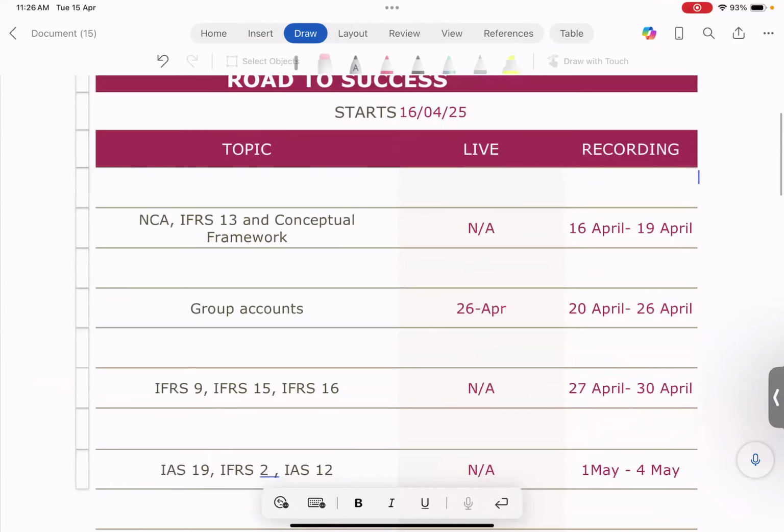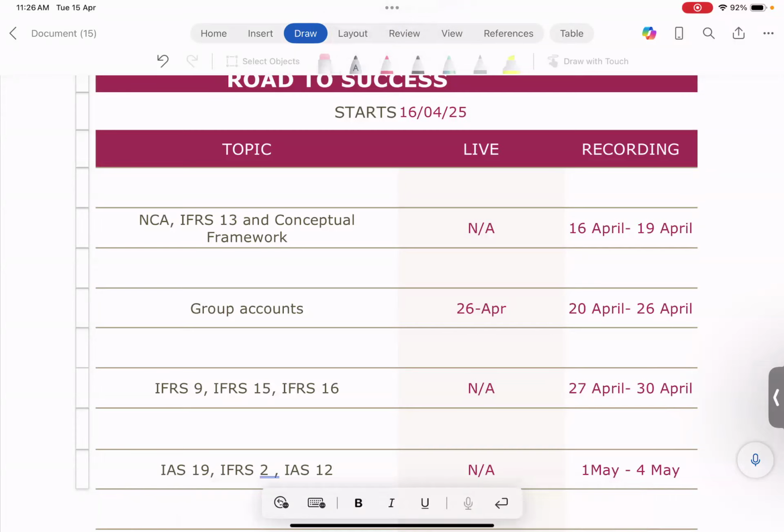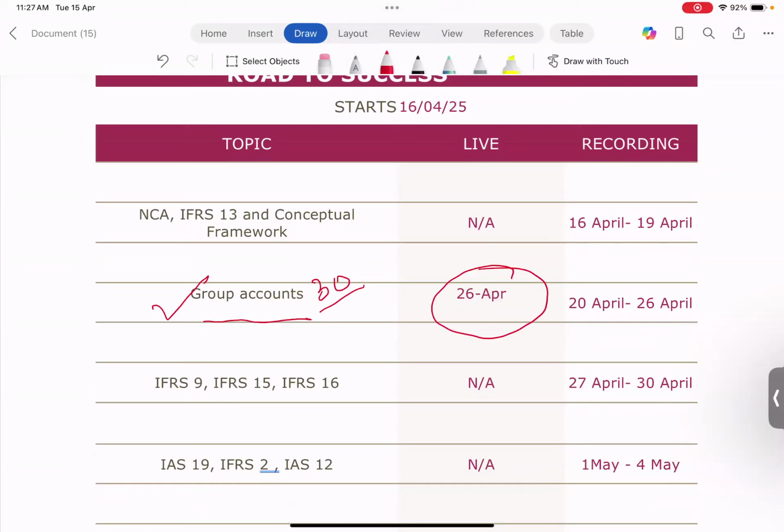Then group accounts. Are we supposed to do group accounts? Of course, yes. And usually I put group accounts at the end, but this time I've put it in the beginning, and I have a reason for that. Group accounts is highly testable, in Section A for 30 marks. So one reason is let's complete that important portion first. The second reason is I have a live class coming up on group accounts on 26th of April. So by 19th of April, you can get done with these basic areas, and then from 20th to 26th April, you can do group accounts. And then you also have the opportunity to join the live class on group accounts.